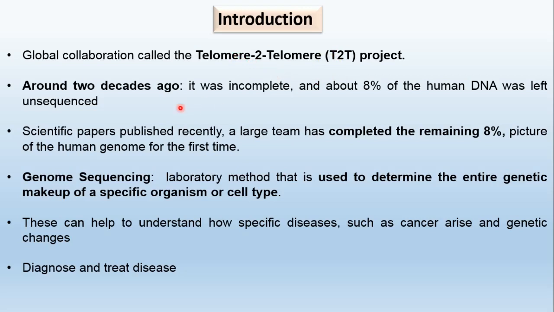About two decades ago it was incomplete, and about 8% of the human DNA was left unsequenced, because that 8% of the genome was termed junk DNA or repetitive sequences, which is now known as heterochromatin.